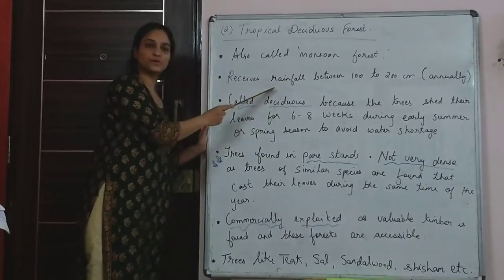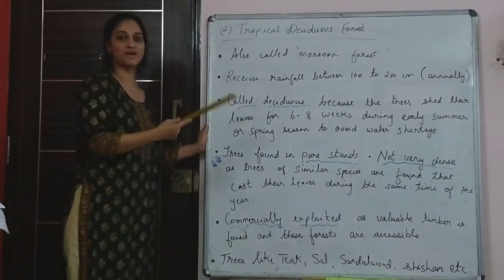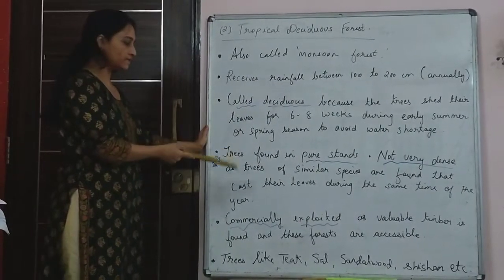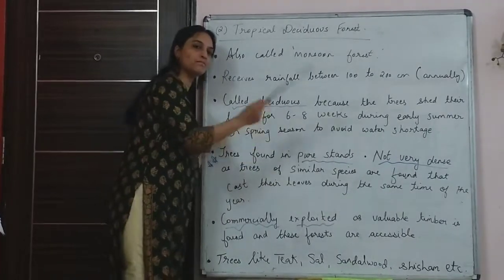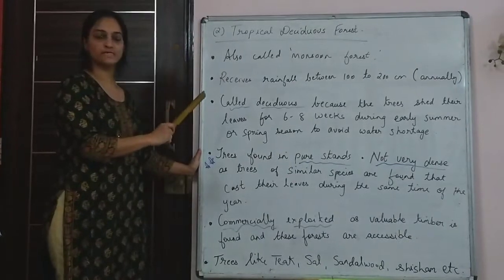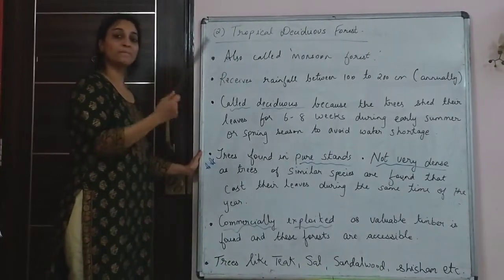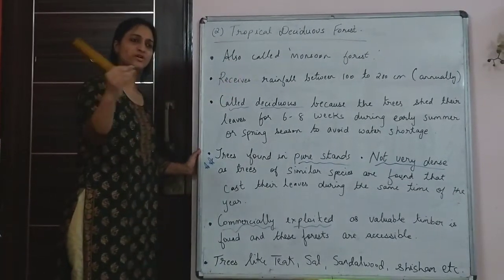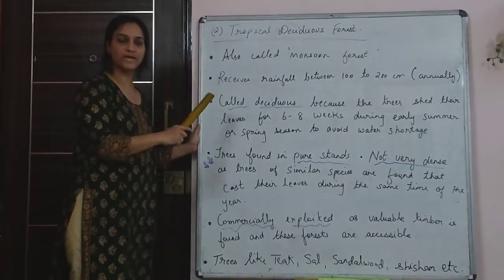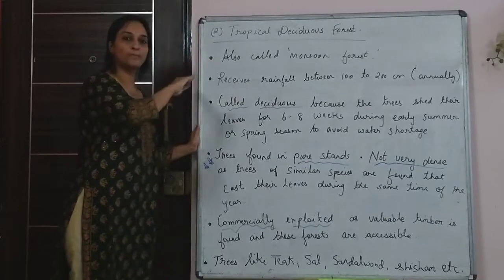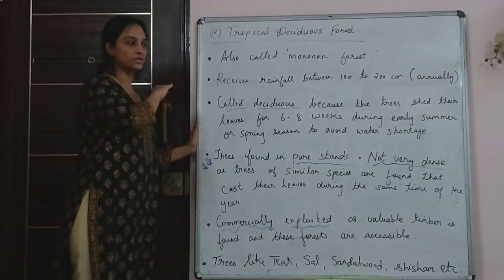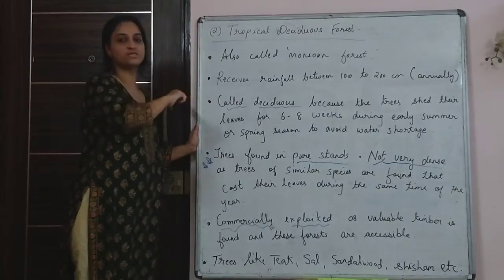The range is between 100 to 200 centimeters. Sometimes characteristic features are asked, so you have to write this. Also, they are found in pure stand. Now, what is the difference between pure stand and mixed stand? In evergreen forest, I had mentioned they are found in mixed stands. Mixed stands means different species of trees are found there, and because of that, they have different periods of shedding, and so they don't look bare or empty. Or you can say like naked. The forest doesn't look naked.